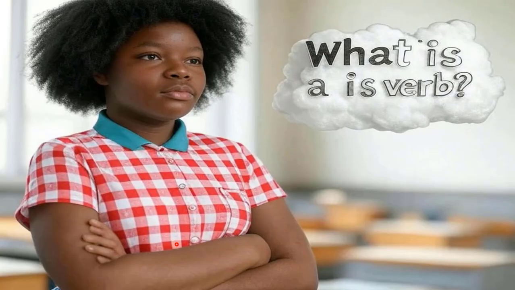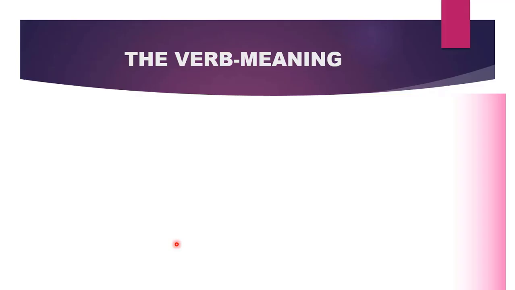What is a verb? You can define verbs in various ways. Let us look at this sentence. Desmond drives a car. What is the verb? The verb is drives. This is because it is the action word in the sentence. Therefore, whenever we see action words in sentences, they are verbs.